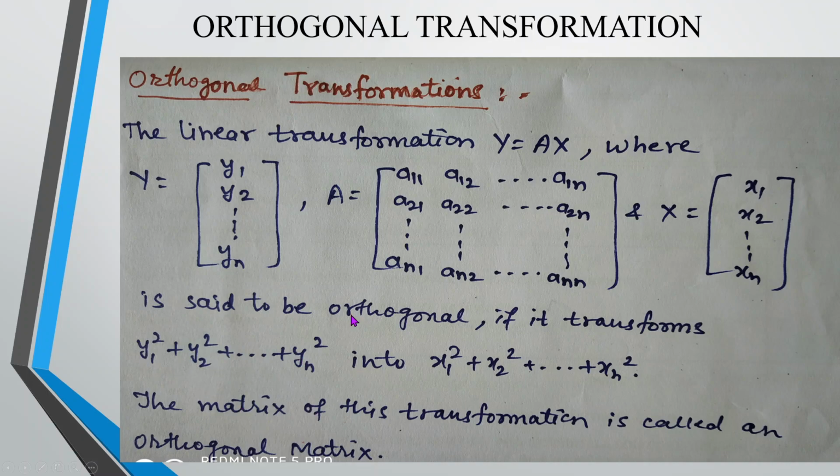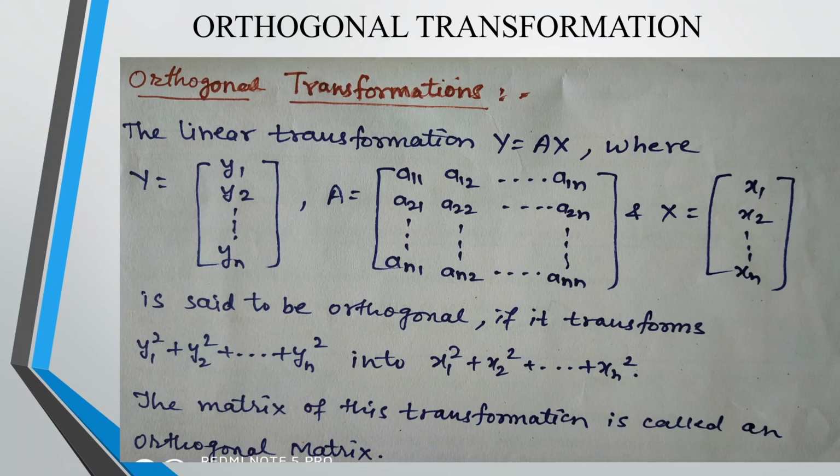So if I am able to transform this particular transformation y is equal to ax into this form, then it will be called an orthogonal transformation. So this matrix of transformation will be called an orthogonal matrix. Now whatever I am doing with the help of this particular A, y and x are only the means or mode of conversion of y1 square, y2 square up to yn square into x1 square plus x2 square up to xn square.